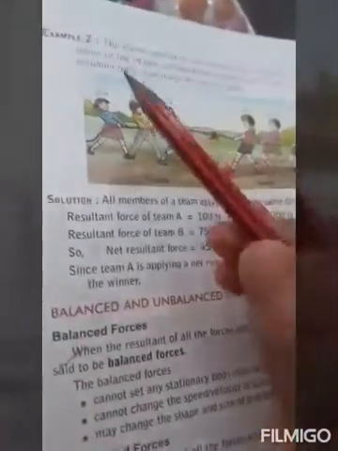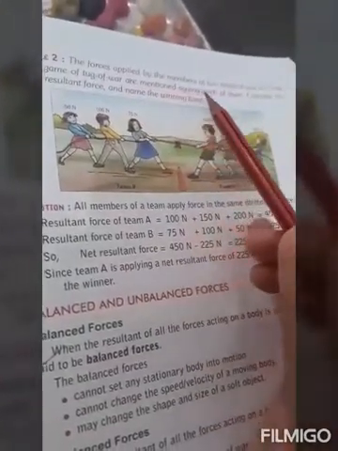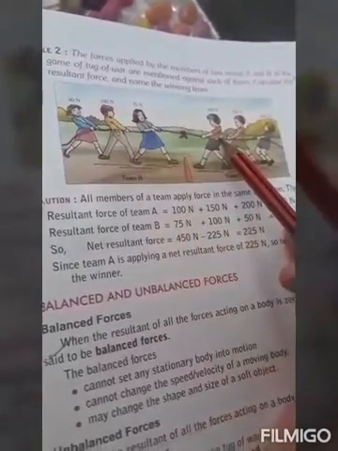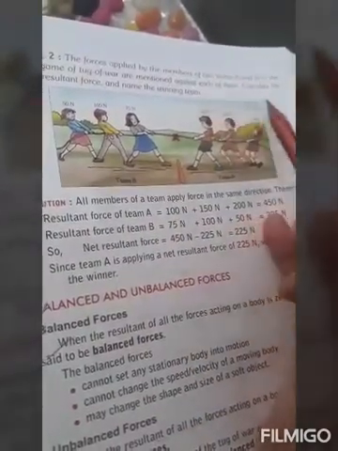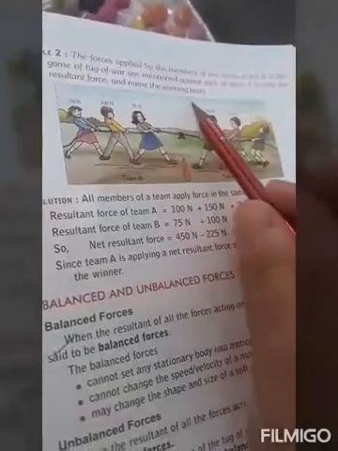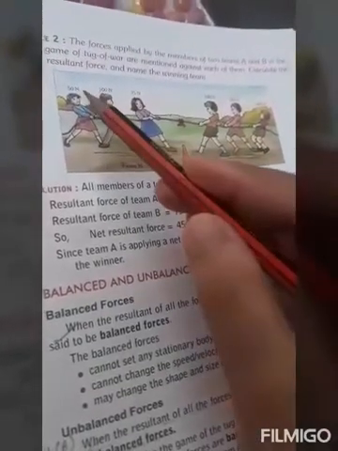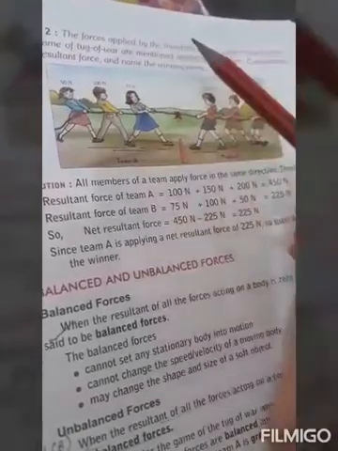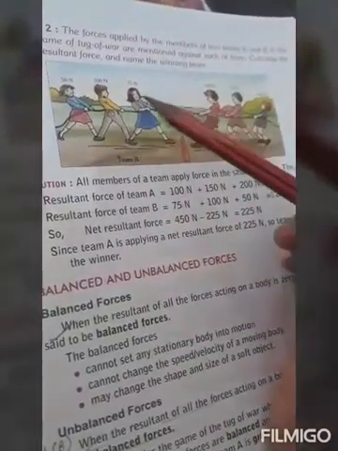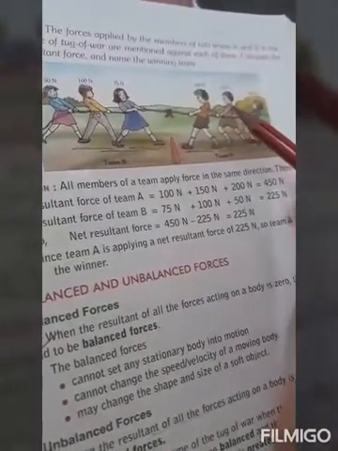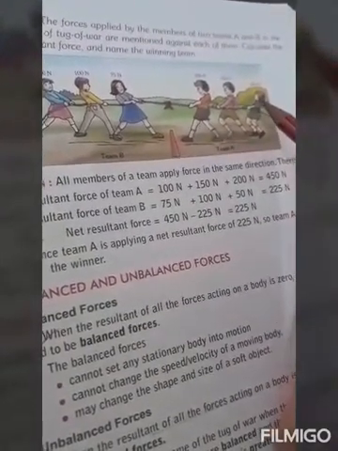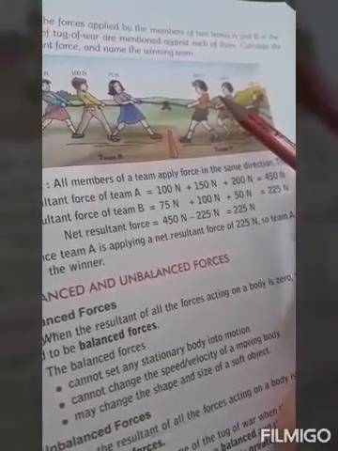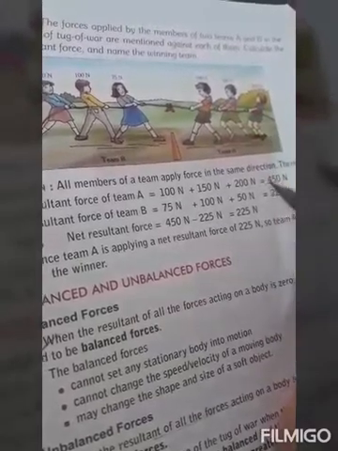The next one: the forces applied by the members of team A and team B in the game of tug of war are mentioned against each of them. Calculate the resultant force and name the winning team. One side: 100 plus 50 is 150, 150 plus 75 is 225. The other side: 100 plus 150 plus 200, so 200 plus 150 is 350, plus 100 is 450.